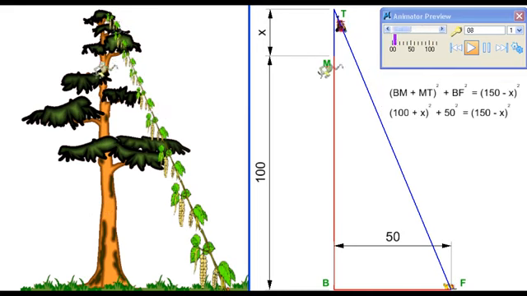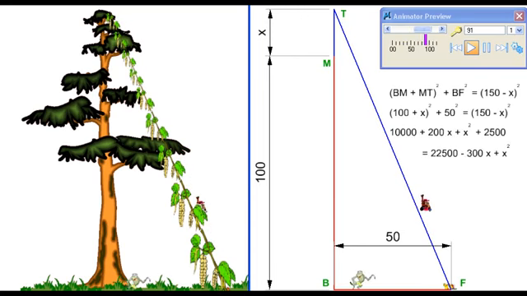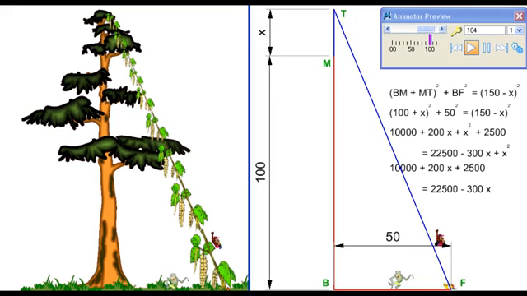Let us substitute the values. This BM is given to be 100 units, BF is given to be 50 units, and the total path length is 150. We can expand these expressions and then cancel this x squared. So instead of a quadratic, now we have a simple linear equation, which can be further simplified, and a solution x equal to 20 can be arrived at.